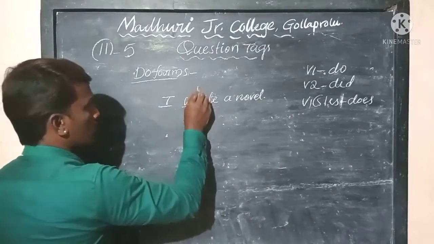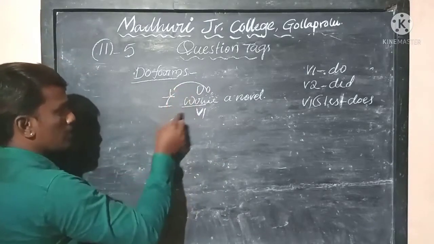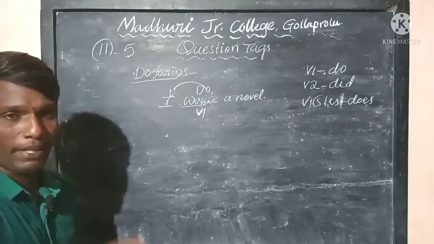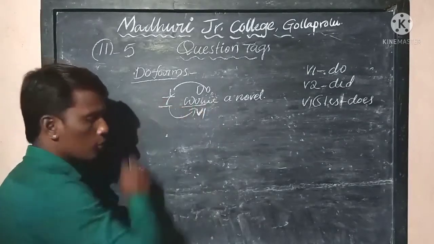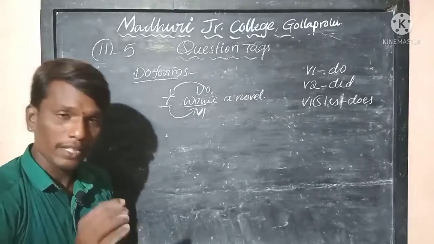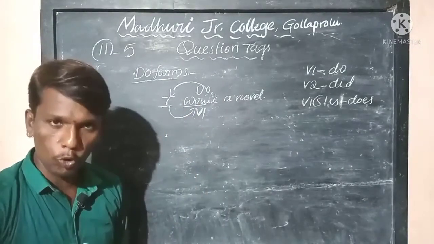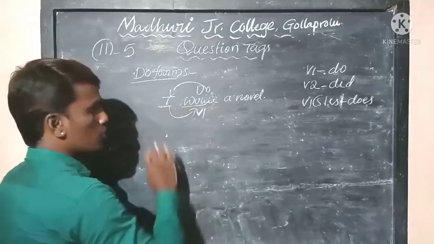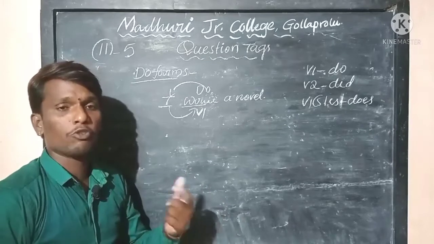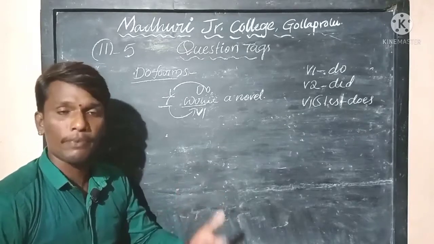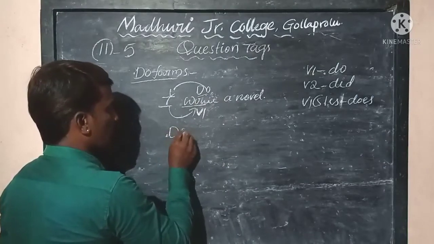Here you should consider that there is a do form here. Then you just replace the do form in the place of the subject and the subject in the place of the do form. Okay, now is it a positive statement or a negative statement? Yes, absolutely, it is a positive statement because there are no negative words like no, not, never. So what is the structure for a positive statement? Be form plus not plus pronoun. So what is the be form here? Do.